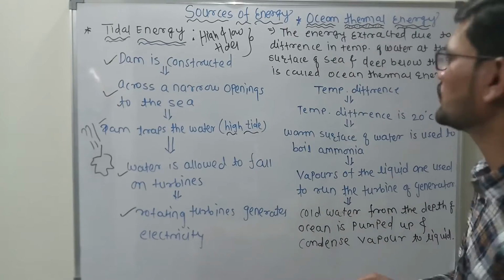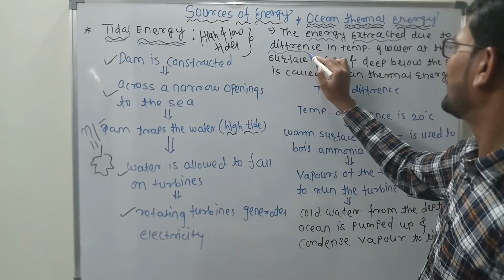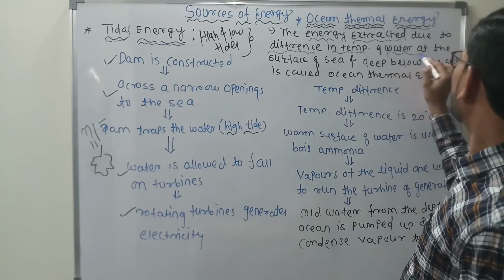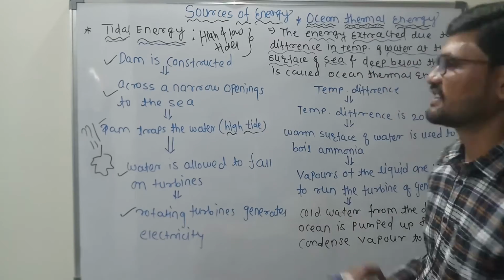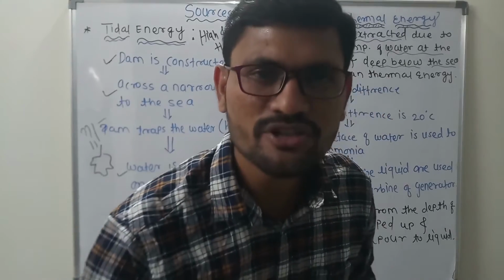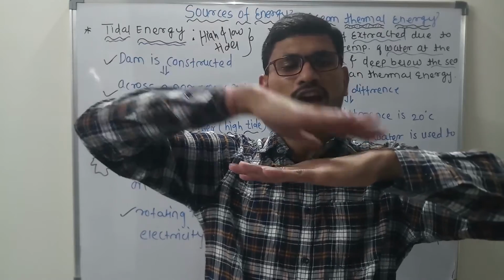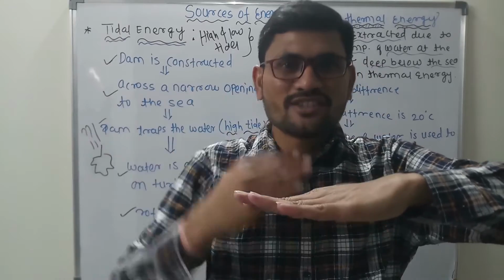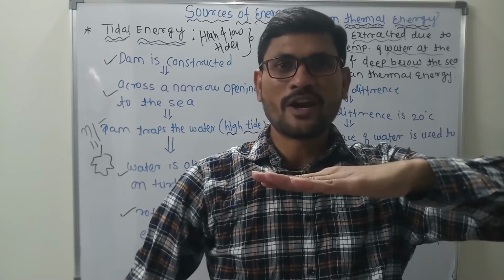But what exactly happens? The energy which is extracted due to the temperature difference between the water at the surface and deep below the sea. You know very well there is a temperature difference. As we know, the sun's radiation falls on the sea, and the water on the surface has a higher temperature compared to the water at a depth of about 2 km under the sea.